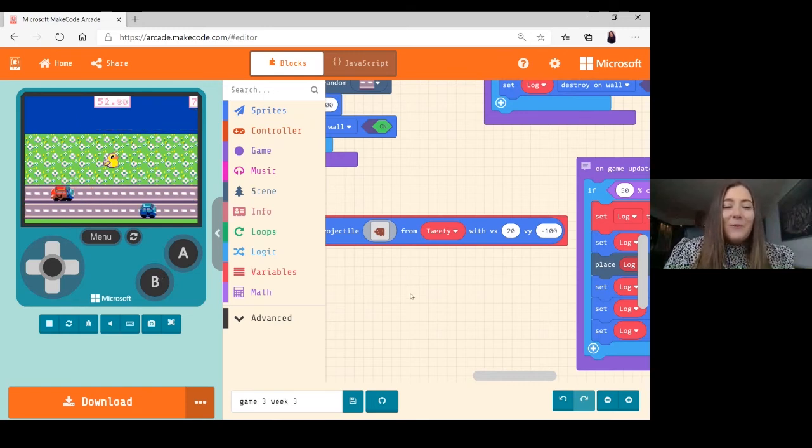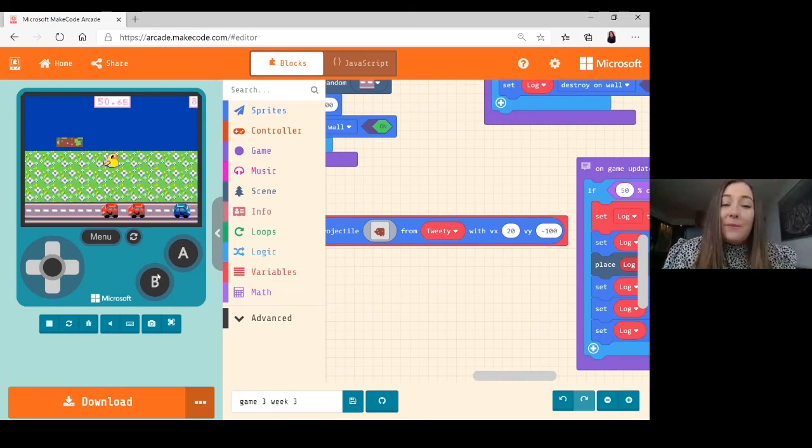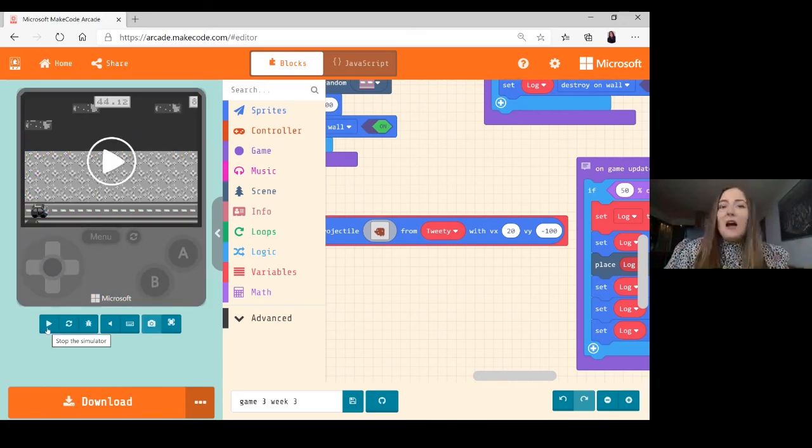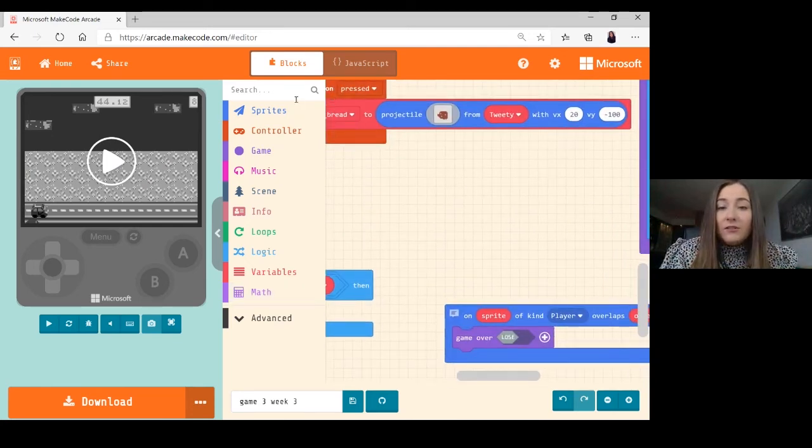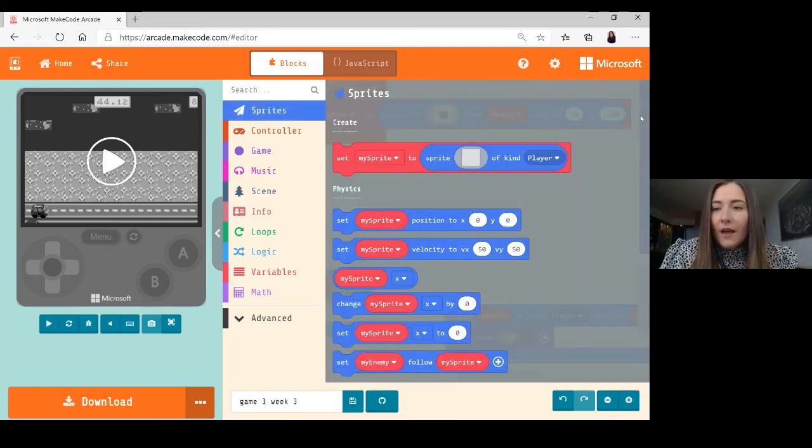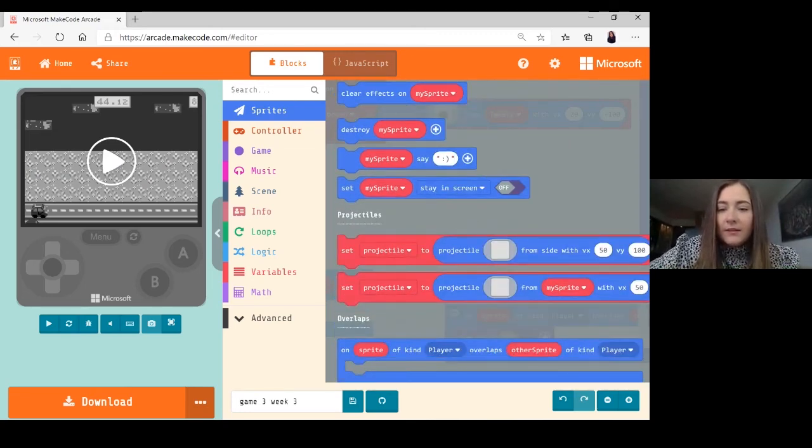Now, one problem is that nothing actually happens to the crocodiles when it hits them. They're not going back to their habitat. So what we want to do is create that overlap, and it's an overlap of two sprites. So we're going to go into our sprite category and find our overlaps. Let's see, here we are.